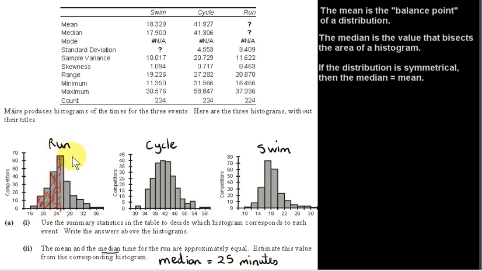Now we can see that the distribution for the run is roughly symmetrical. If that's the case, the median is approximately equal to the mean. So the median is 25, so this shaded area is roughly half the total area under the histogram. And it's about equal to the mean, so it's about equal to where the balance point is. The balance point would also be at around 25 minutes.